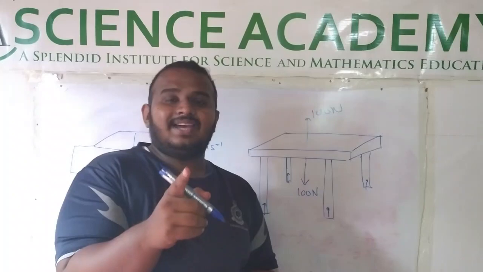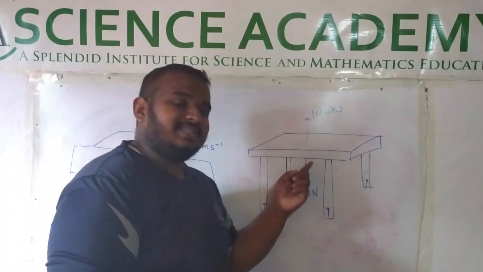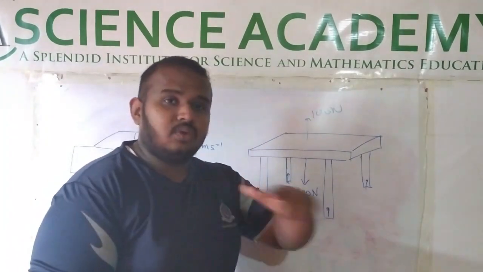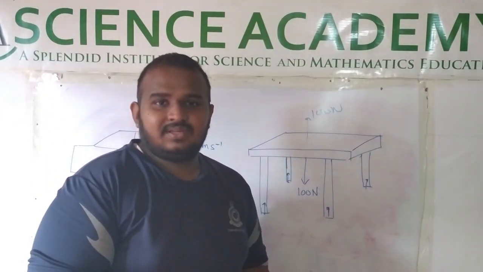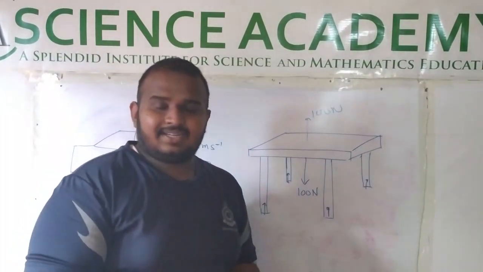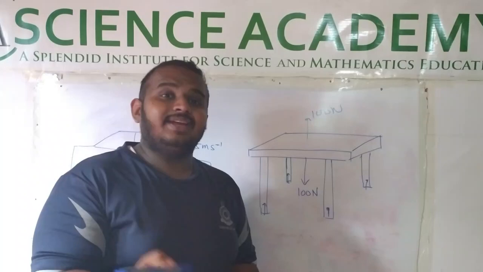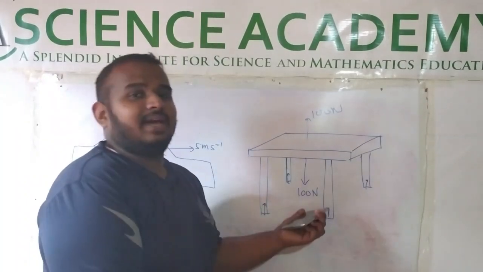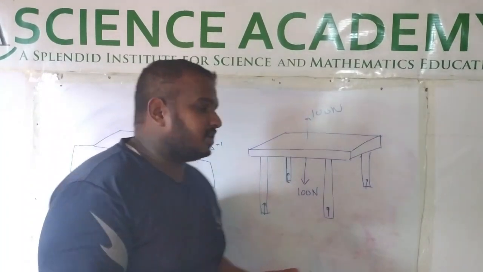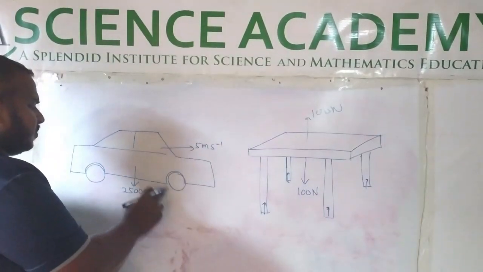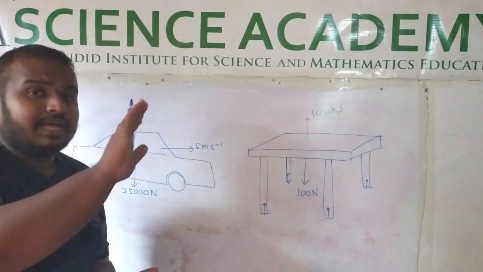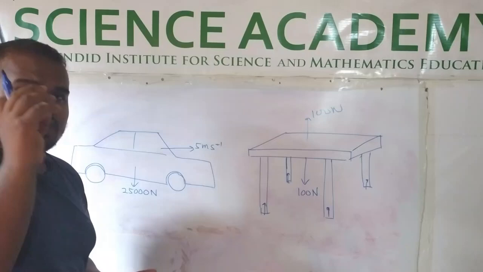The first question they asked is, why is the object at rest? You should answer, the object is at rest because there is no resultant force. So this answer should be, the object is at rest according to Newton's first law, because there is no resultant force or there is no unbalanced force. The second question also, I gave you values. I gave 2,500 kilograms. I gave you 5 m s minus 1. That is not the issue. You should think about the theory.